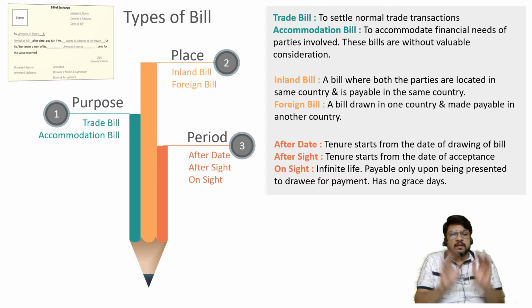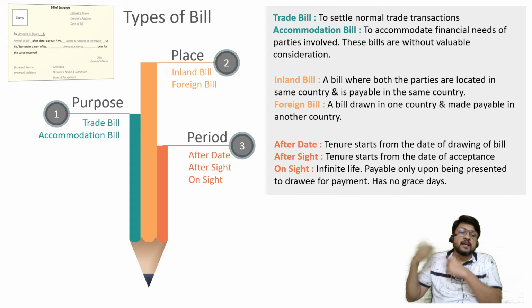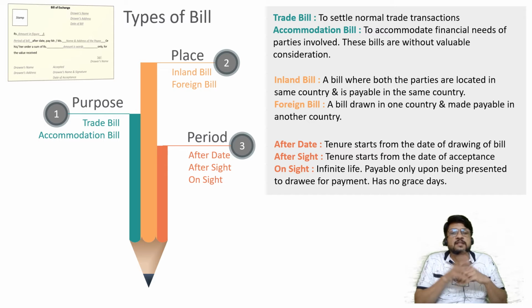On the other hand, nothing is sold by me, nothing is sold by you. Neither you owe me anything nor I owe you anything. Still, I am drawing a bill on you, which you are accepting and giving back to me so that I can use it for the purpose of settling other transactions. Now this is considered an accommodation bill.